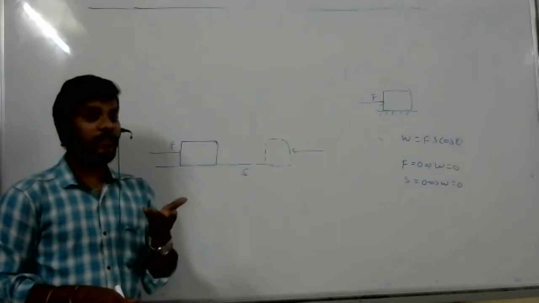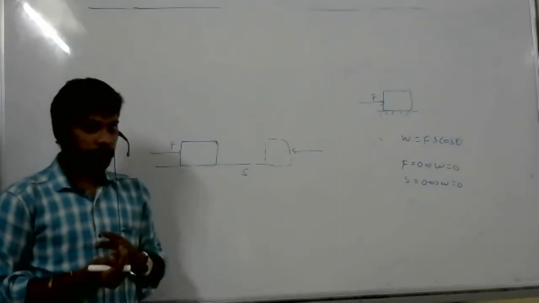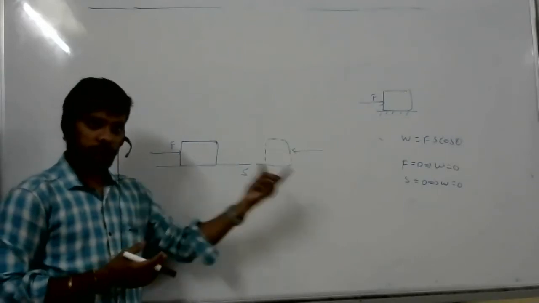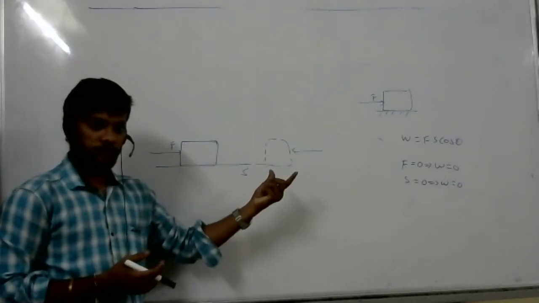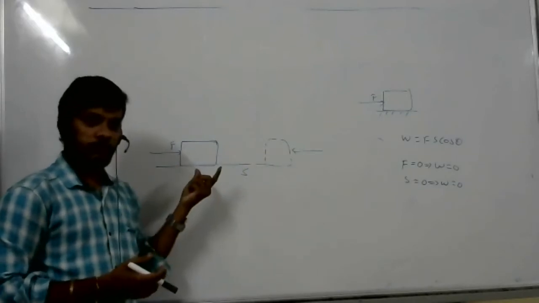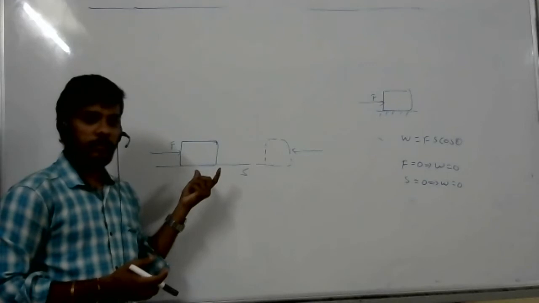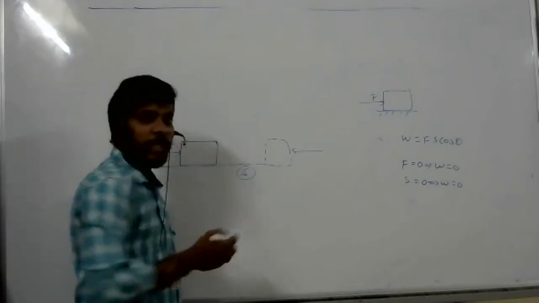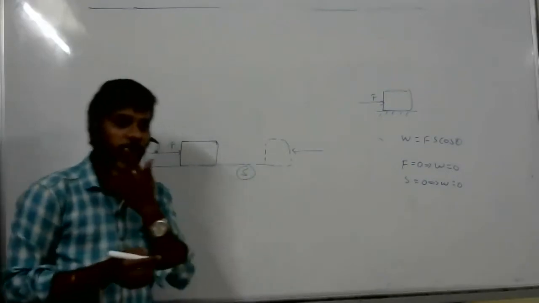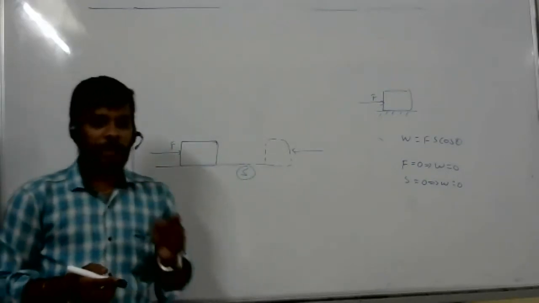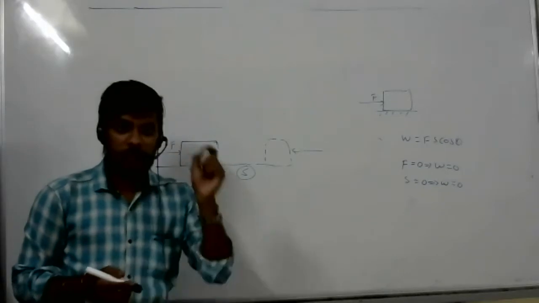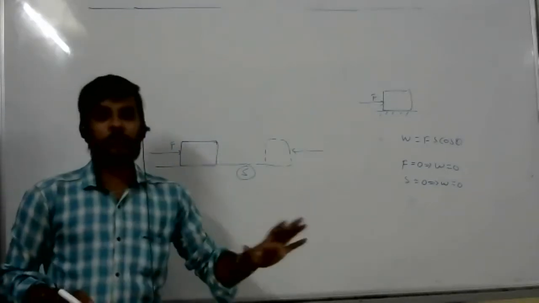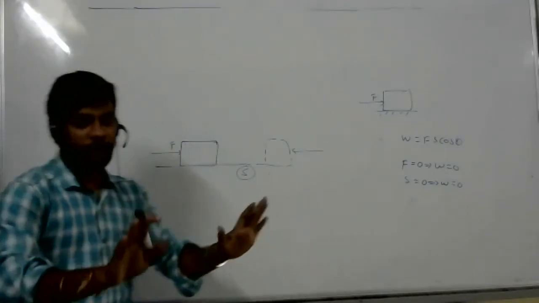In the first case, you pushed the body towards the right side, and then from the right side you pushed it back to its original place. How do you say it is zero work? It can be any type of force, right? Whatever the displacement of the object. When you are talking about work, you should know force, displacement, and cos theta. Everything should be there.